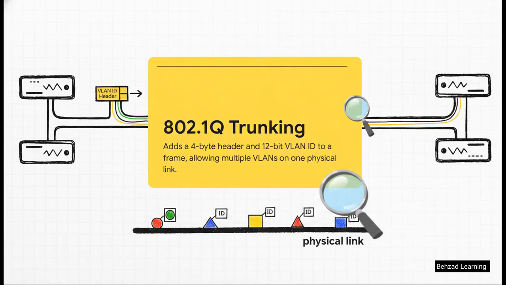But how do we scale this whole thing? When these VLANs need to travel between different switches across a huge campus, we obviously don't want to run a separate physical cable for every single neighborhood. Instead, we use a process called IEEE 802.1q trunking. This protocol dynamically injects a tiny 4-byte header into the Ethernet frame right before it crosses the link. Tucked inside that header is a 12-bit VLAN ID. Think of it like a VIP pass that tells the receiving switch exactly which neighborhood the data belongs to, keeping everything perfectly separated, even when it's all sharing one single physical wire.